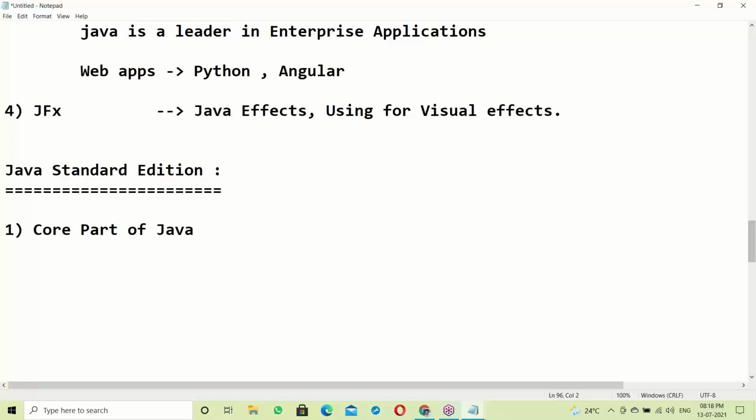Core means like core C language, core C++, core Java, core Python. Core means it's the compiler part. Core part of Java means it's the compiler part. What is the compiler part? To understand, I'll tell you one example. What exactly does compiler part mean?